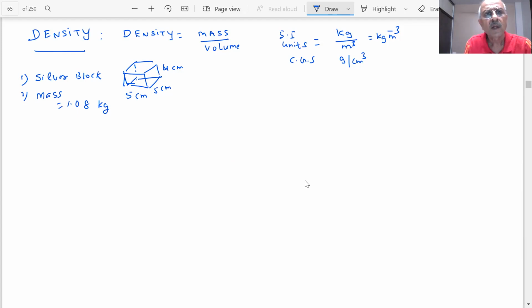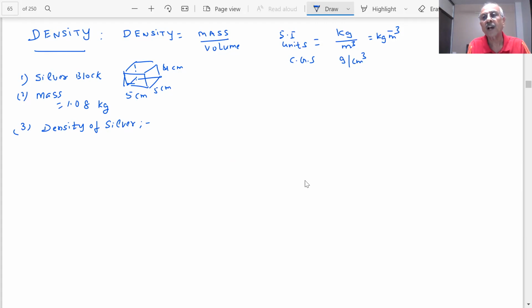Can you tell me what will be the density of this silver block, students? You have 1 to 2 minutes. How will you calculate the density?